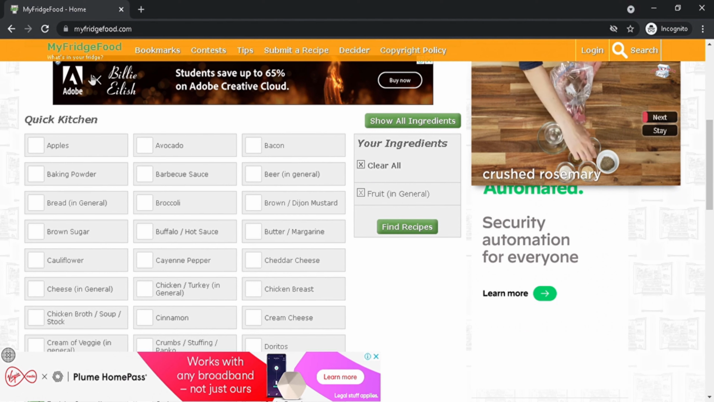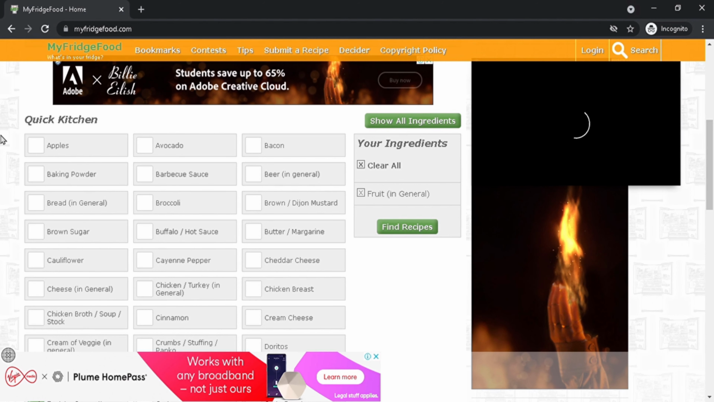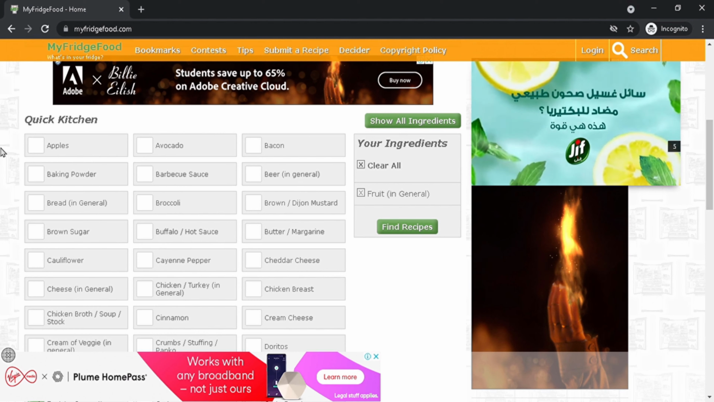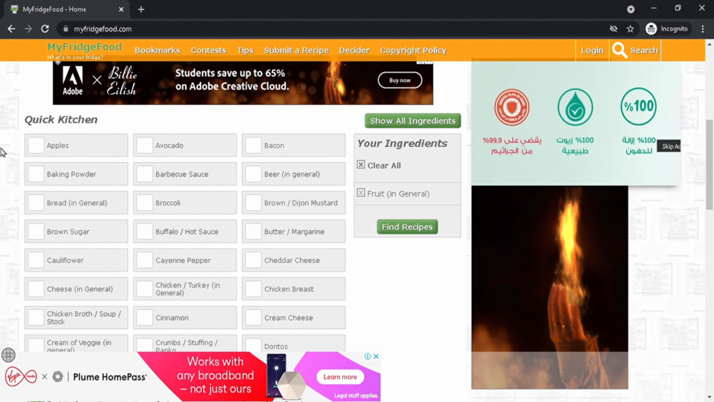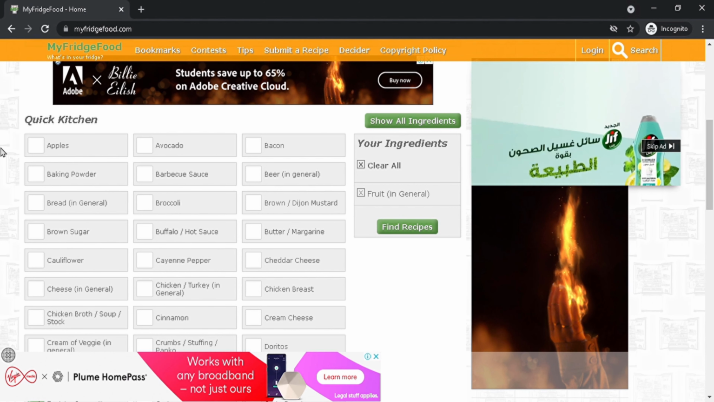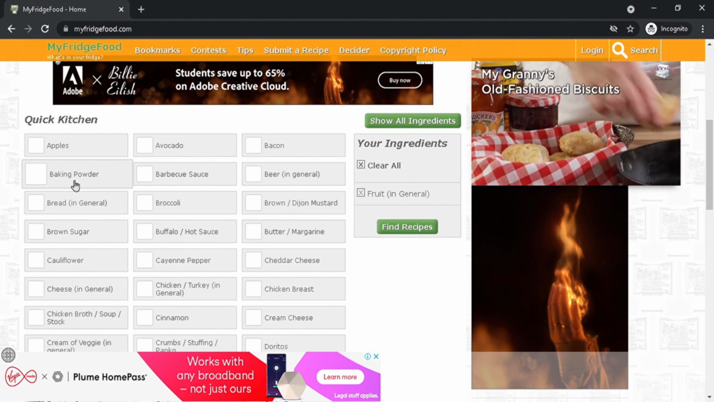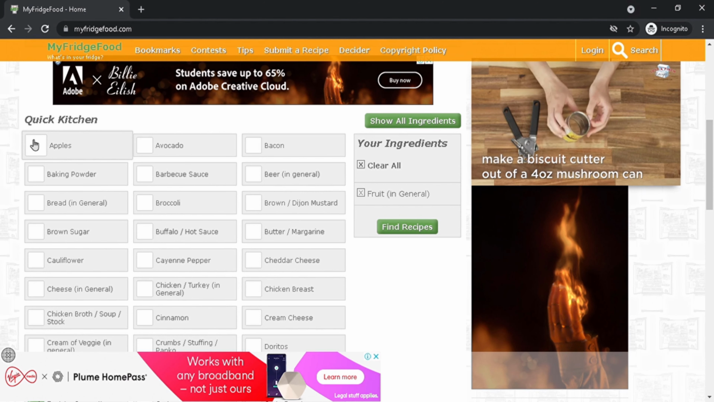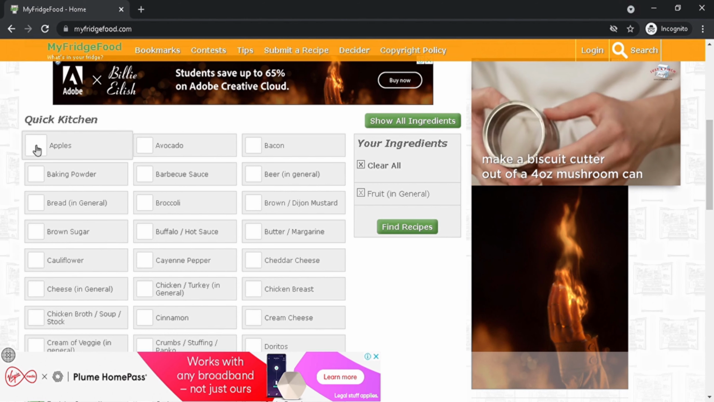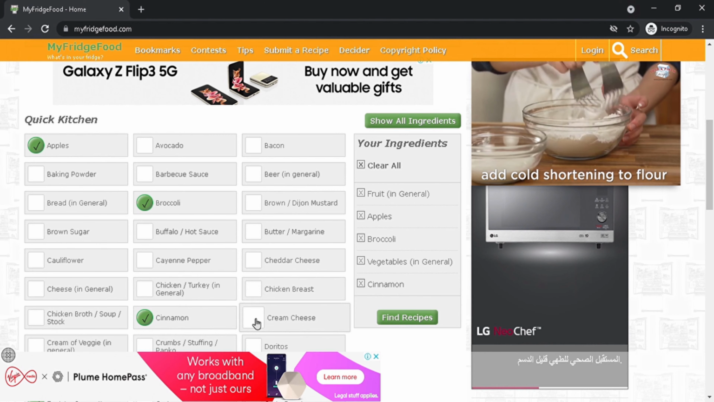So here, let's see, it's about the things you have available in your home or fridge. You tick the things which you have at home, and then at the end it sees all the items and gives you a recipe. It adds all the ingredients and gives you the recipe. Okay, let's see what we have. Let's try. We have an apple, broccoli, cinnamon, cream,